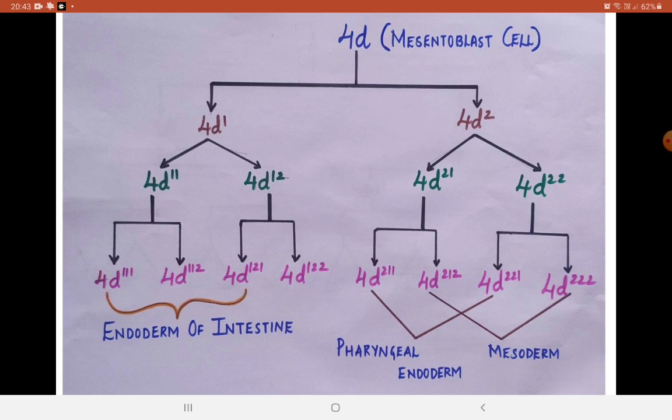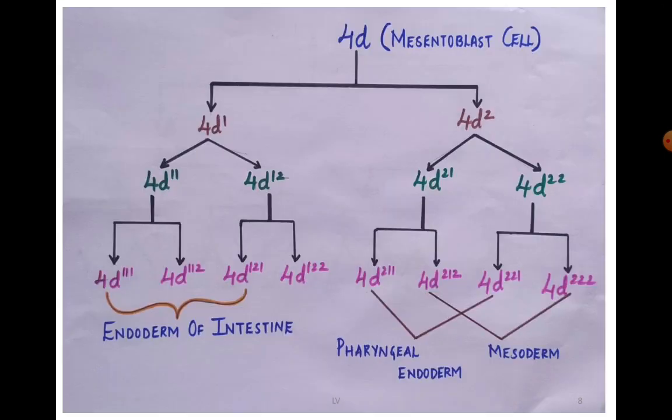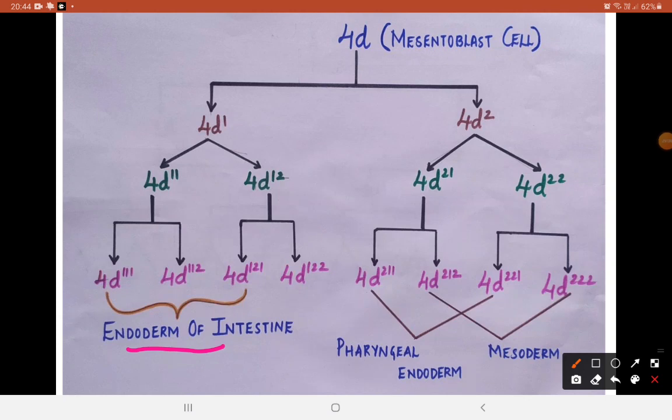Now the main thing here is the derivatives, what they are going to form. These series of cells, 4D111, 4D112 and 4D121, form the endoderm of the intestine, whereas the first cell of 4D21 and the first cell of 4D22 are going to form the pharyngeal endoderm, and the second cell of 4D21 and the second cell of 4D22 together form the mesoderm.